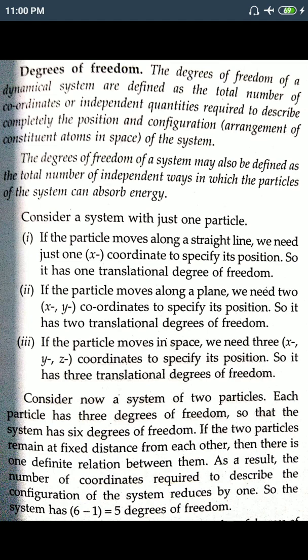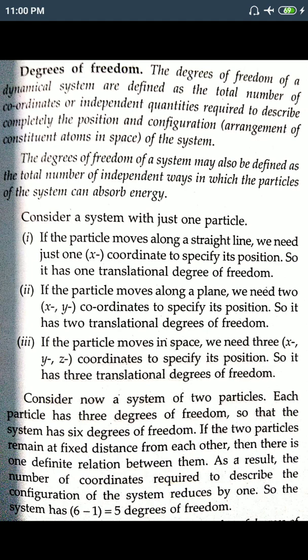Now, for example, if you consider a system which consists of only one particle, there are three cases. If the particle moves along a straight line, we need one coordinate to specify its position, either the x-axis or y-axis or z-axis, only any one coordinate. So in this case, we can say that the particle has one translational degree of freedom, because it moves along only one axis, either x, y or z.